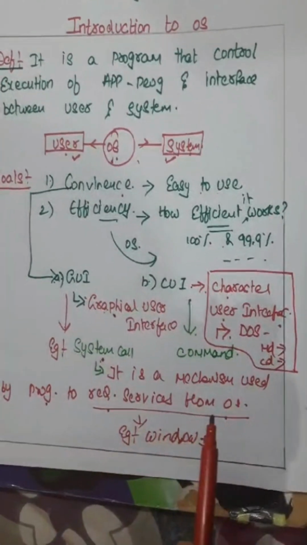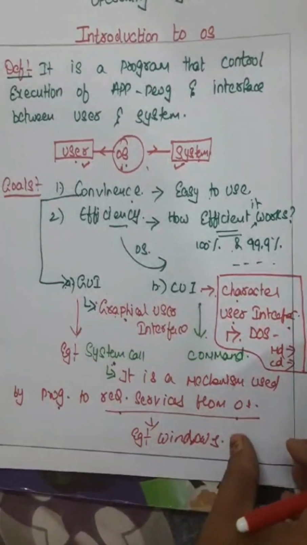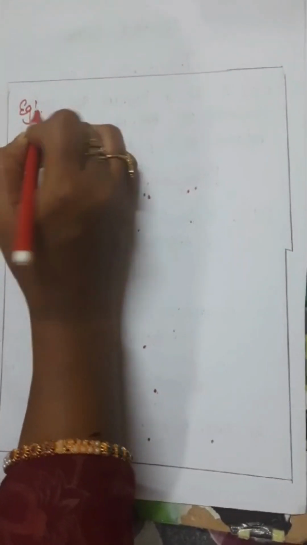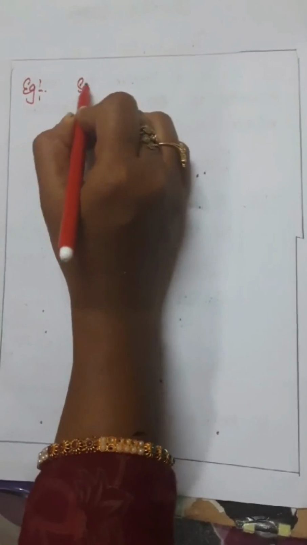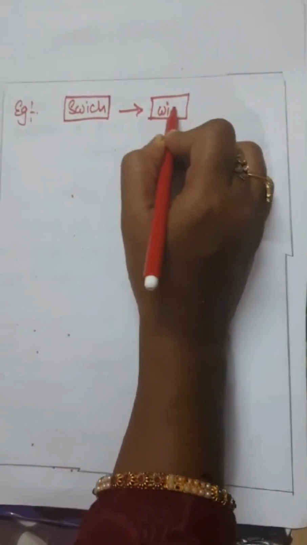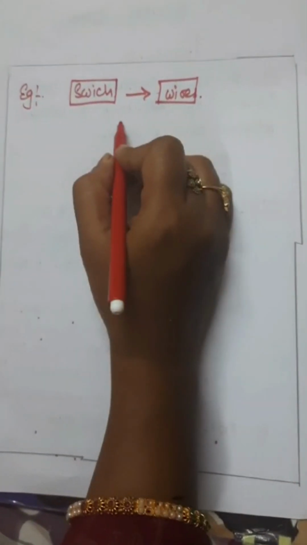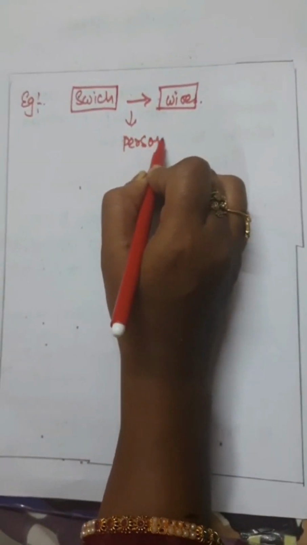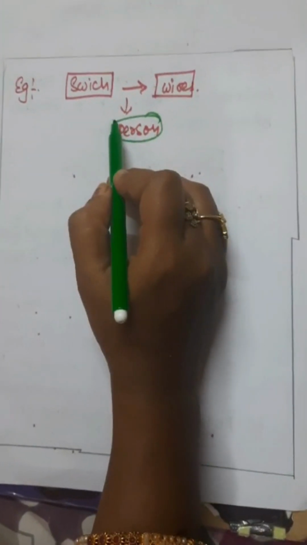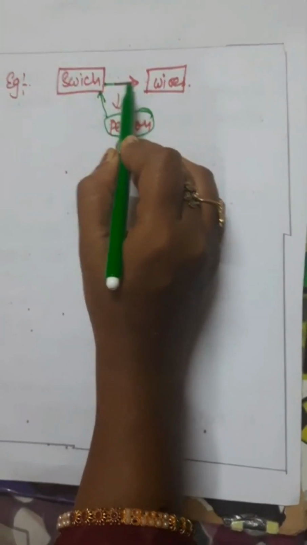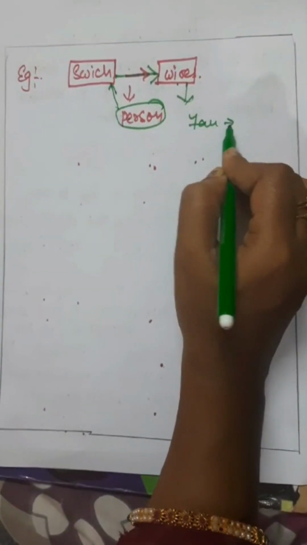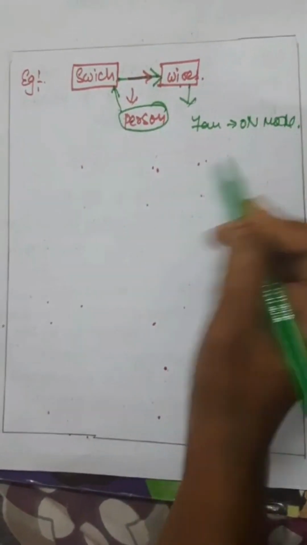Let me give you a great example regarding this. There is a switch, connected with a number of wires, and you are the person here. The person operates the switch, which supplies power to the wire, and then the fan turns on.